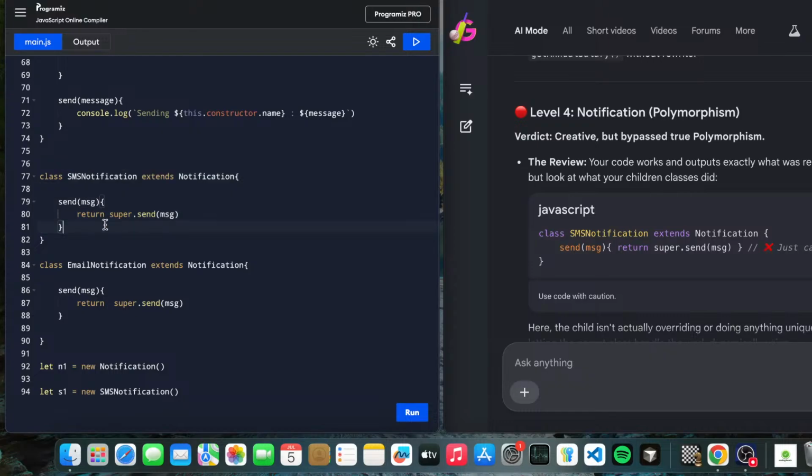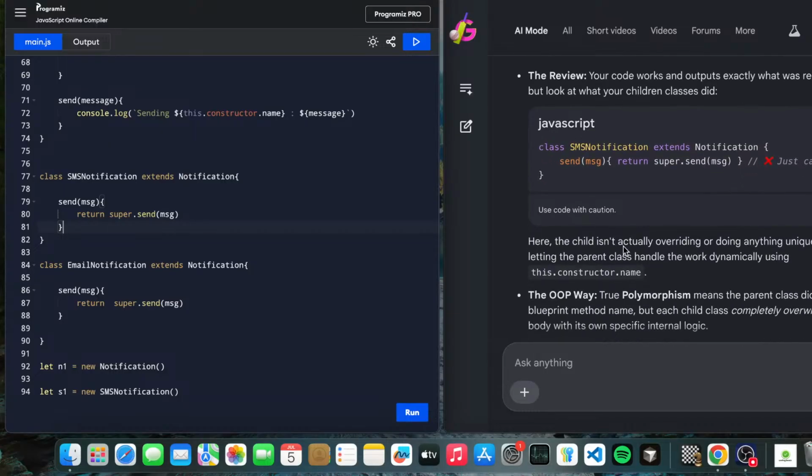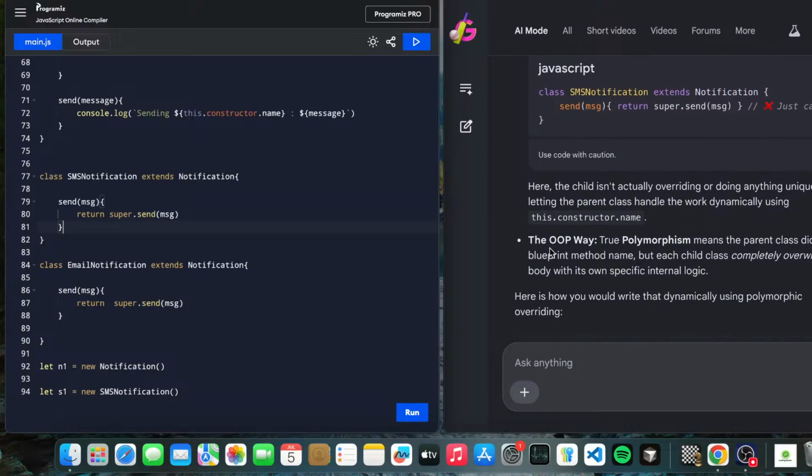We are using send message, return super.sendMessage, just calling the parent. Here the child isn't actually overriding or doing anything unique; it just lets the parent class handle the work dynamically using the constructor name. The OOP way, true polymorphism, means the parent class dictates a blueprint method name, but the child class completely overrides the body with its own specific internal logic.